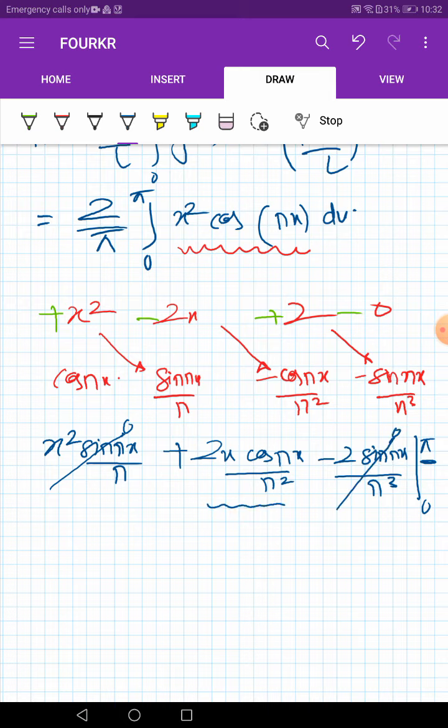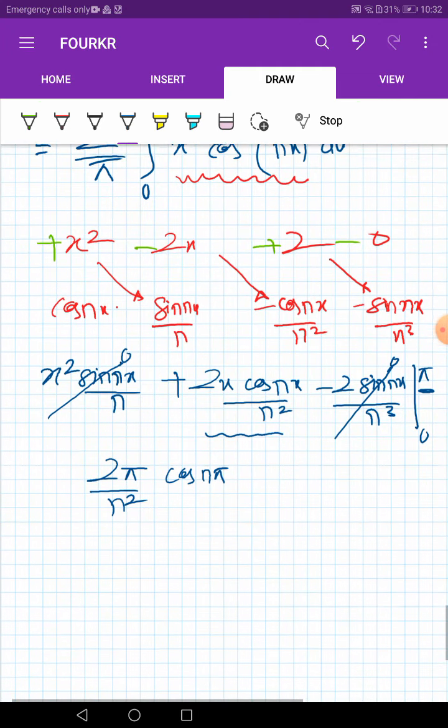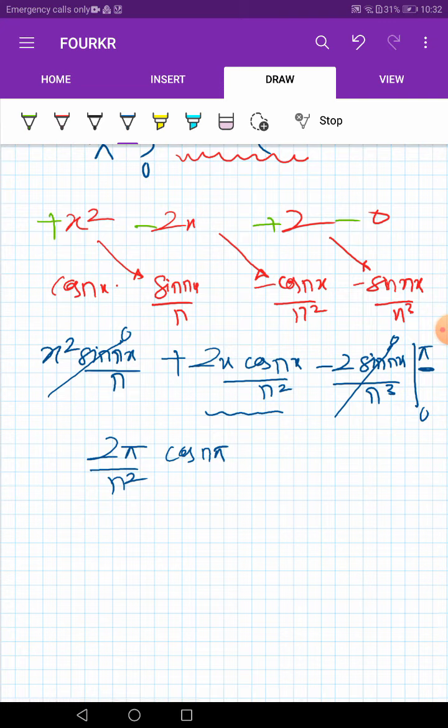Okay, so what we are having is 2 pi by n square into cos n pi. We know that cos n pi is equal to minus 1 power n, so what we are having is 2 pi by n square minus 1 power n. Okay, this is the value of our integration that we have solved.